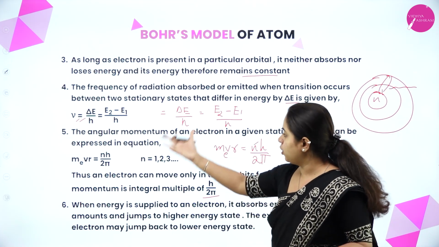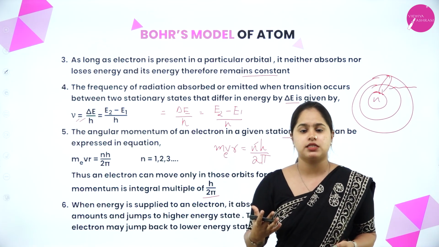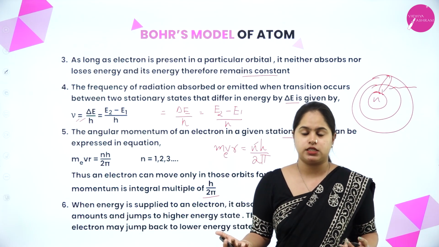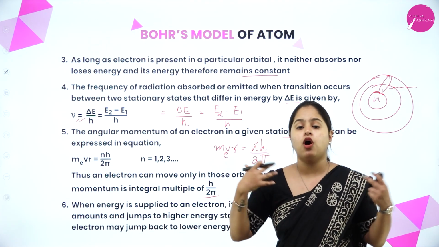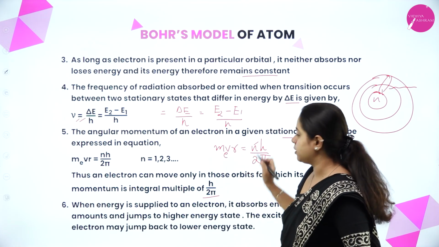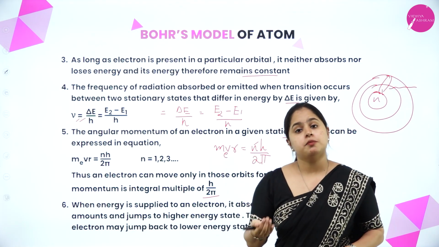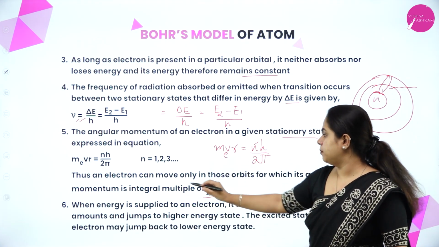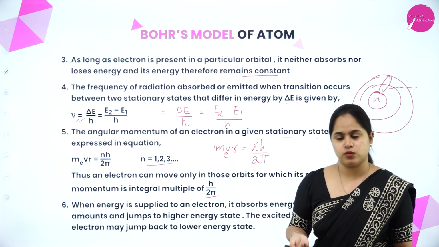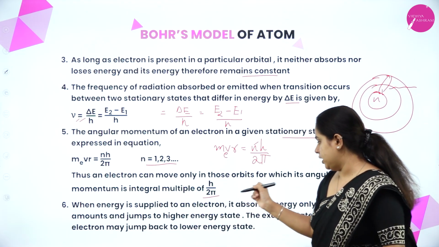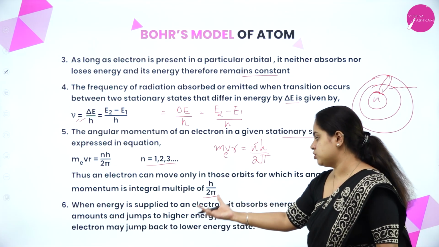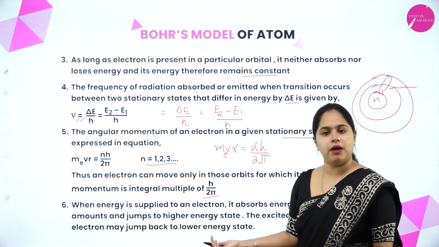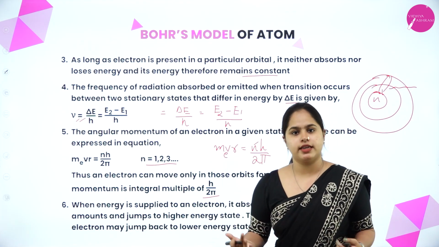So what you have to conclude from this statement is that the electron can't revolve around the nucleus in just any orbit that is possible. The angular momentum of the orbit must be an integral multiple of h by 2 pi. Clear? The n value can be 1, 2, 3, etc., integer values. Clear? Now, when energy is supplied to an electron, it absorbs energy only in fixed amounts and jumps to a higher energy state. The excited state is unstable and the electron may jump back to a lower energy state. This we have already discussed.